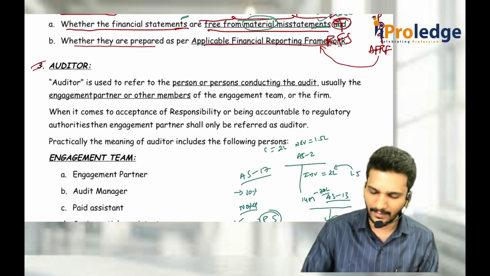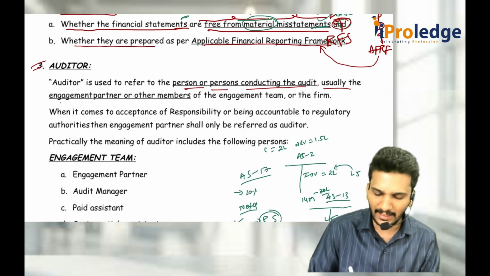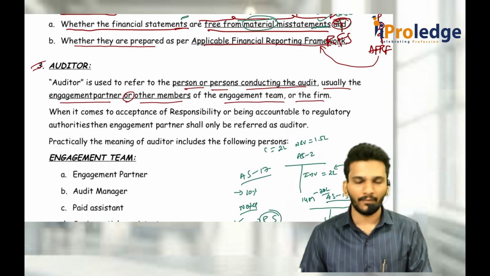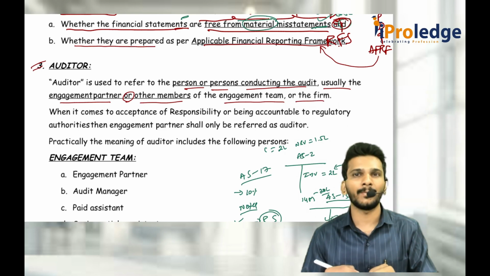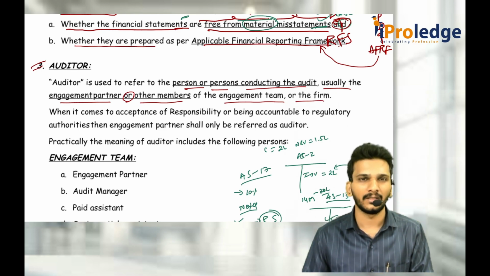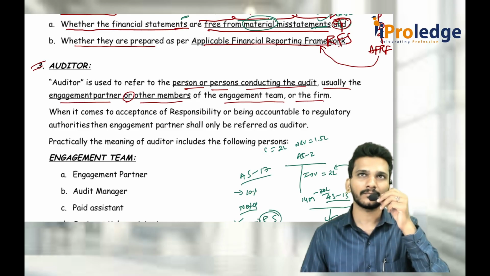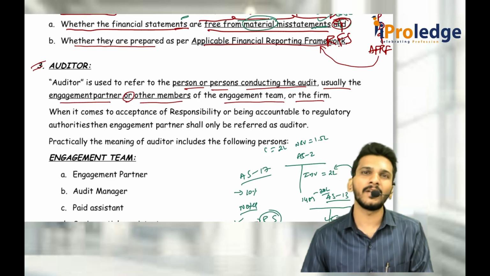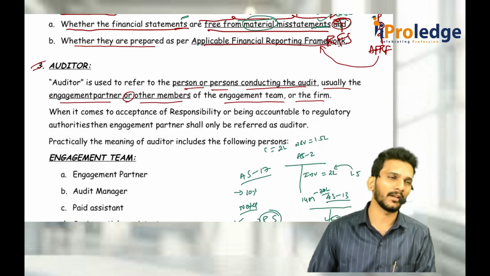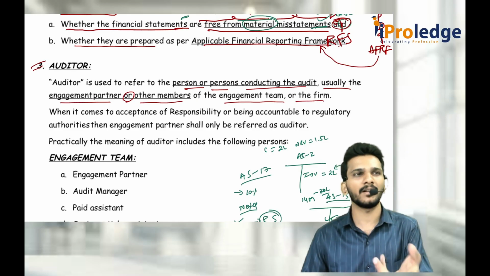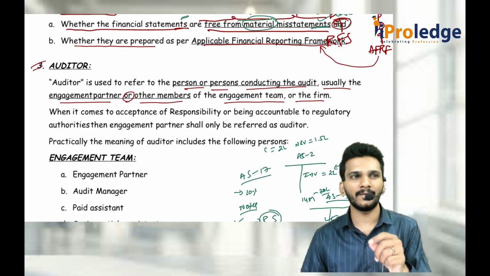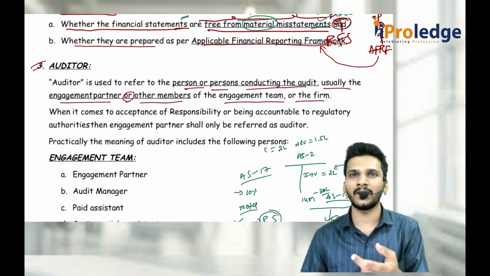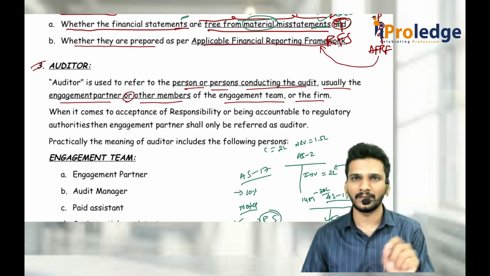Then comes the auditor, a not so important definition. Auditor means any person or persons conducting the audit, usually the engagement partner as well as the other members of the engagement team or the firm. If you remember in yesterday's discussion in the corporate law subject, Section 141 tells who is eligible to be appointed as an auditor. Any individual or any firm of auditors is eligible. When a firm is appointed, the firm is the auditor. You sign the audit report in the name of the firm, signed by one partner, but in the name of the firm only. If you are an individual auditor, you sign on your own behalf.